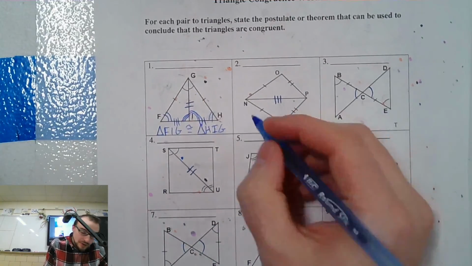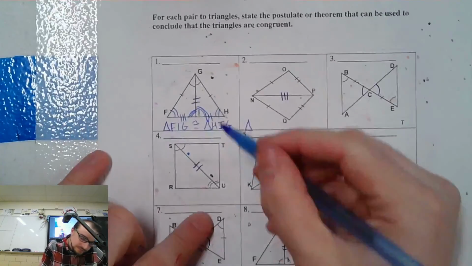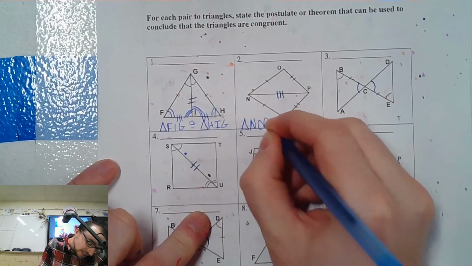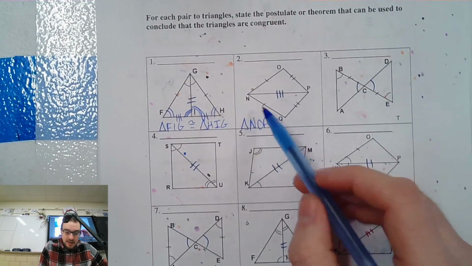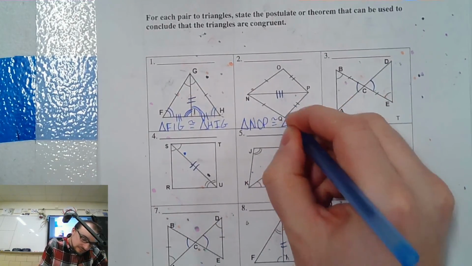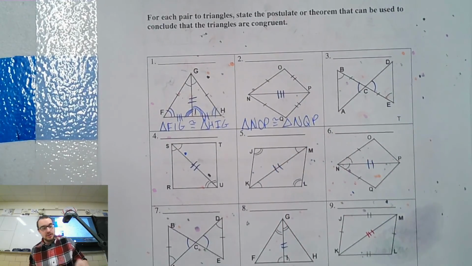So for number 2, when we write this, let's write triangle. Which one did they give us for number 2? NOP? Triangle NOP is going to be congruent to what? The bottom triangle. NQP, right? Do we get the concept there? Yes. Wonderful. Excellent.